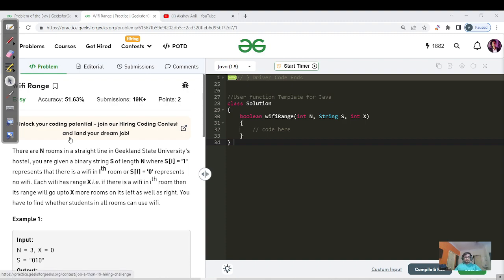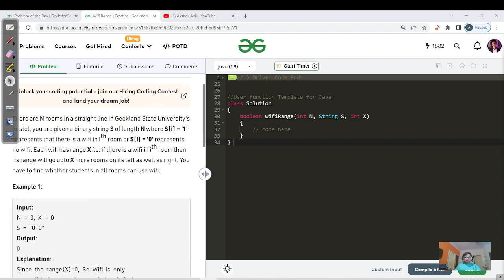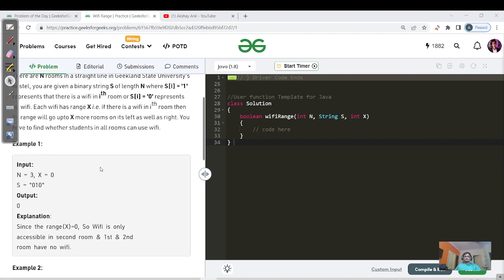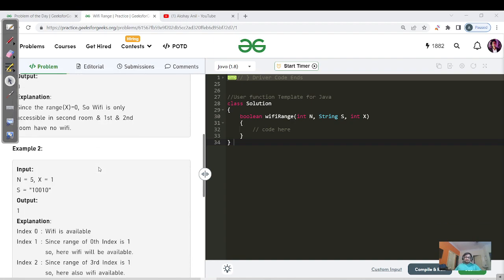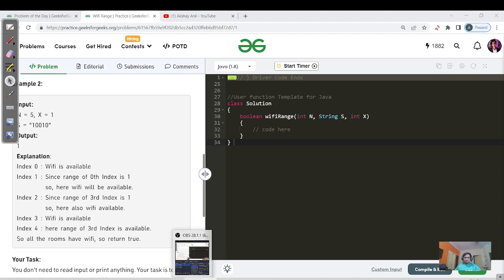So it's an easy category question, and it says that there are n rooms in a straight line, and there's a Geekland State University's hostel. You are given a binary string S. Each Wi-Fi has range X. That is, if there is a Wi-Fi in the ith room, then its range goes X more rooms. You have to find whether the students in all rooms can use the Wi-Fi. If any room does not receive Wi-Fi, then you have to return 0, and if all the rooms are receiving, then only you have to return 1.